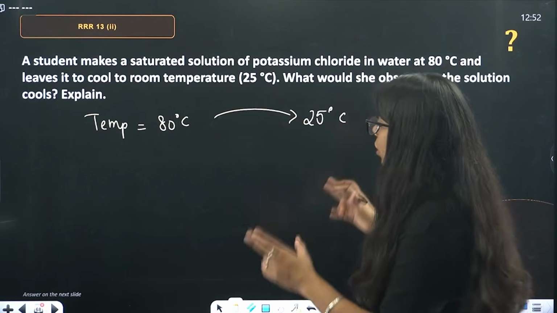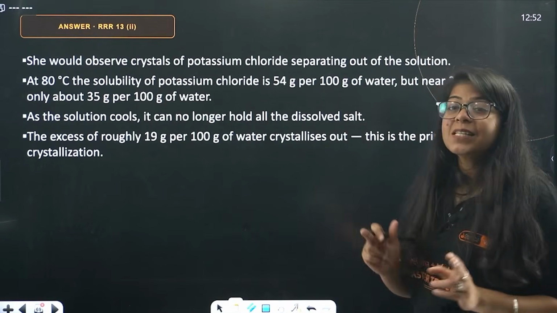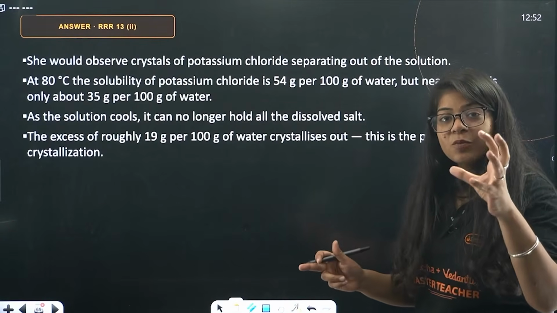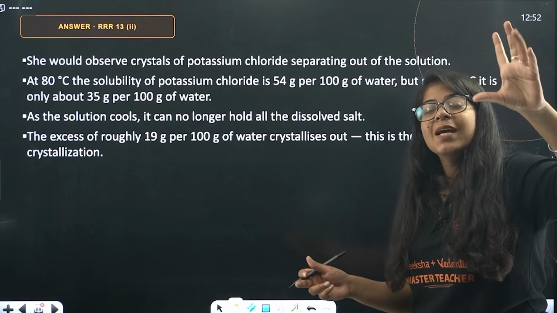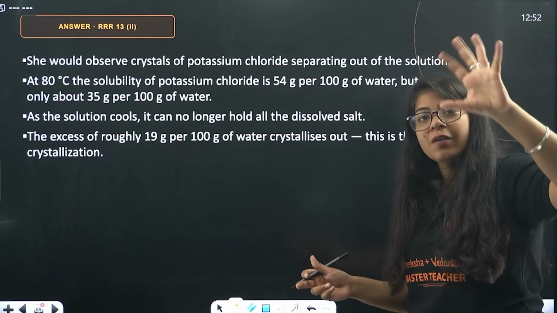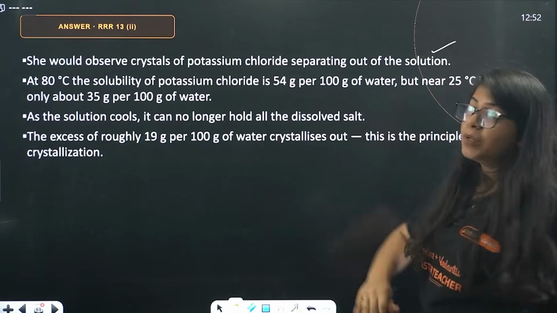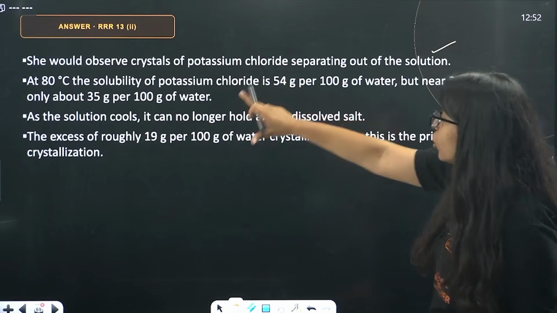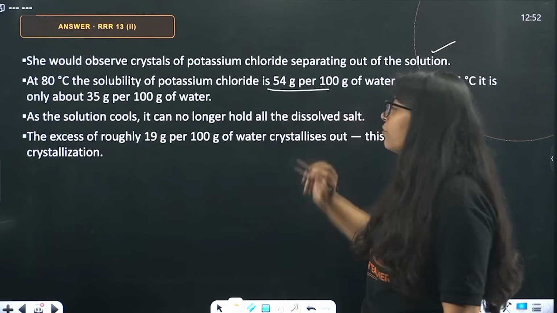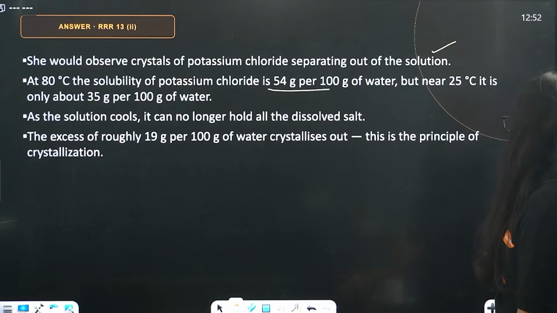Okay. So, what will she observe? She would observe crystals of potassium chloride. The potassium chloride which was first dissolved in the water because of the high temperature will start to not dissolve and crystals will form. Potassium chloride will separate out of the solution. At 80 degrees Celsius, the solubility of potassium chloride is 54 gram per 100 gram. It is given, beta. Don't worry. But you still don't need the table.